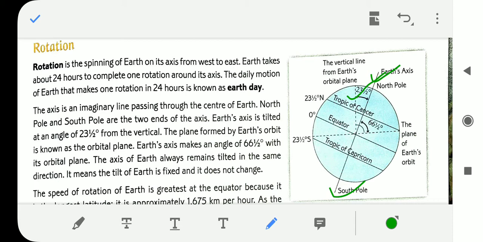You see, this is the orbital plane, and the dotted line, you see, this angle is 23.5 degrees. And this angle is the 66.5-degree angle with the orbital plane.